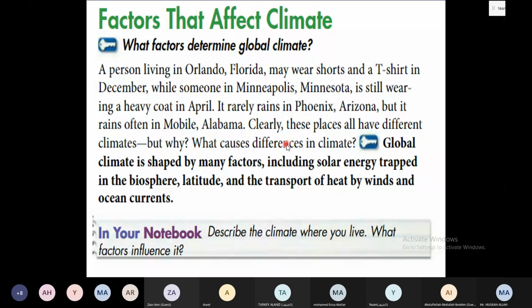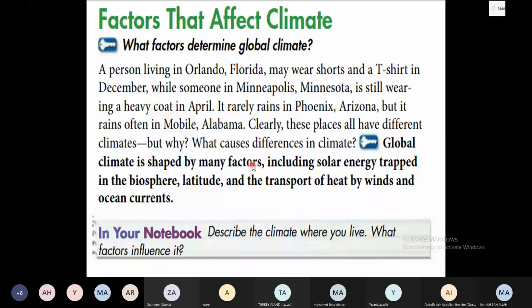Clear? What causes differences in climates? Global climate is shaped by many factors. We have many factors, right? Some of them we are going to count, some of them we are going to discuss. The most important ones include solar energy trapped in the biosphere, and how solar energy reaches the earth.